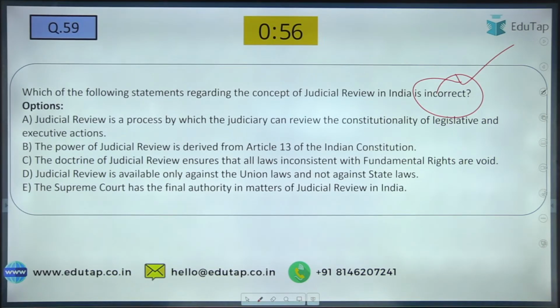So 59, most of you are writing D as the answer. So what about others? Immediately write your answers.